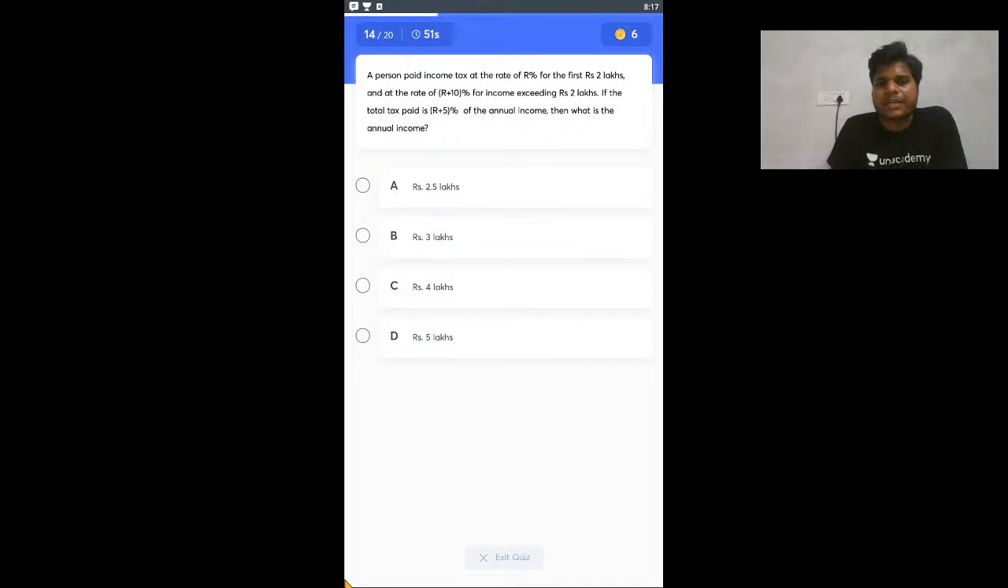A person paid income tax at a rate of R% for the first 2 lakh, and at the rate of R plus 10% for the income exceeding 2 lakh. If the total paid is R plus 5% of the total income, then what is the annual income?